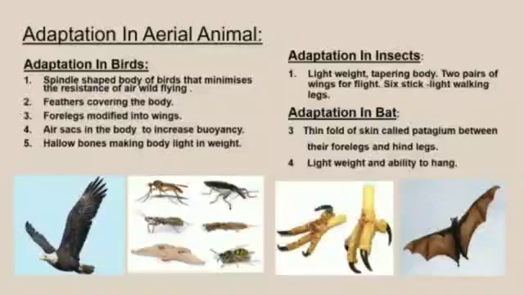Adaptation in insects. The body of an insect is also light in weight and tapers at both ends. They can fly with two pairs of wings and can also walk with the help of six jointed legs. Adaptation in bats. Bats can fly with the help of pterygium. Pterygium are folds of skin between the limbs.